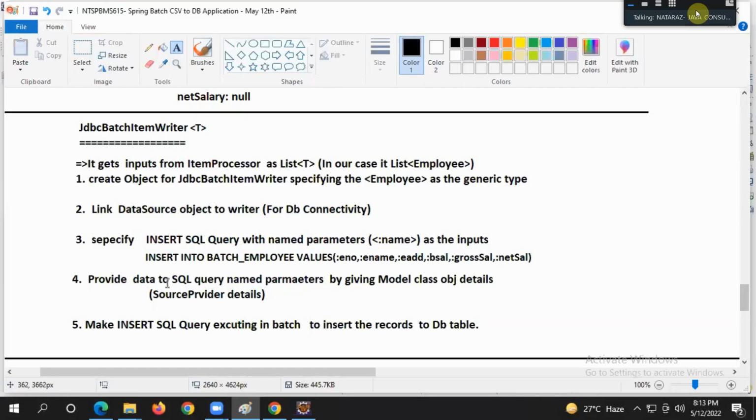Provide data to the SQL query named parameters by giving model class object details, the source provider details.